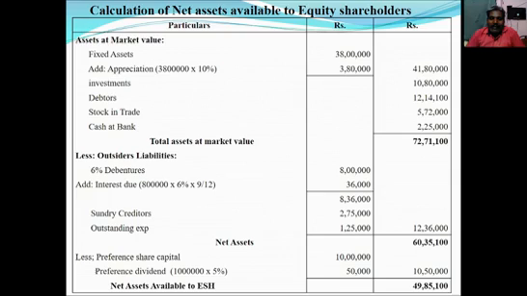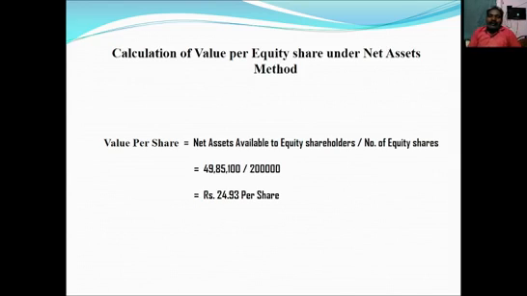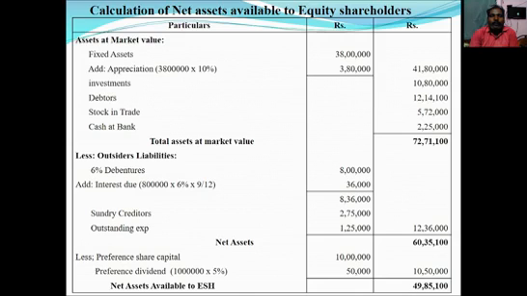With the help of the net assets available to equity shareholders, we can easily calculate value per share. So as in the previous slide, net assets available to equity shareholders divided by number of equity shares. Net assets available to equity shareholders 49 lakh 85,100. Number of equity shares 2 lakhs. So 49 lakh 85,100 divided by 2 lakhs, rupees 24.93 per share. It is the value per equity share under net assets method. Right? We will move to the next problem.